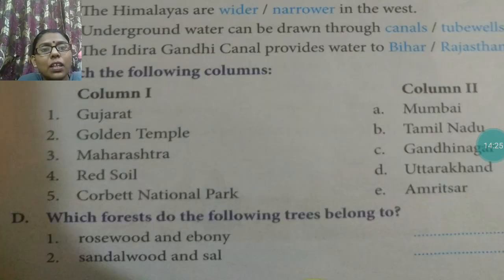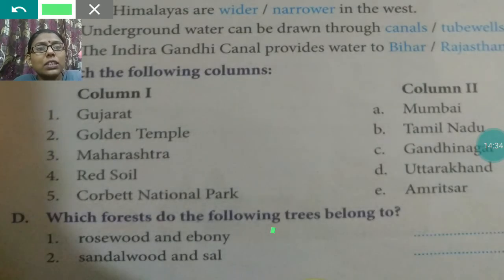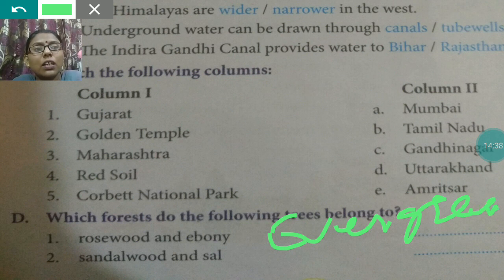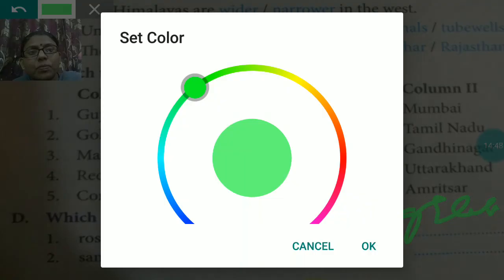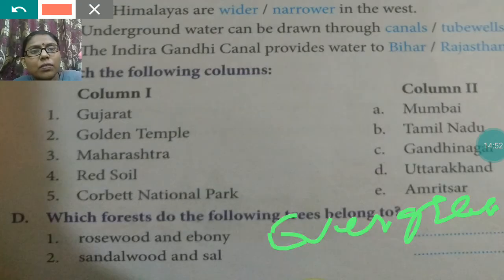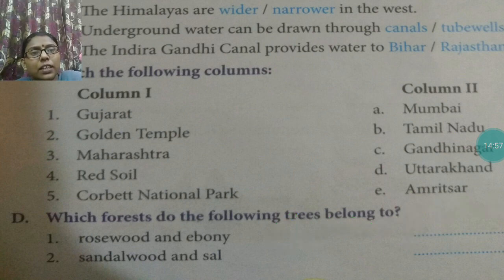And next one. Which forest do the following trees belong to? Rosewood and ebony belong to evergreen forest. And sandalwood and sal are found in deciduous forest. Let me write it again.